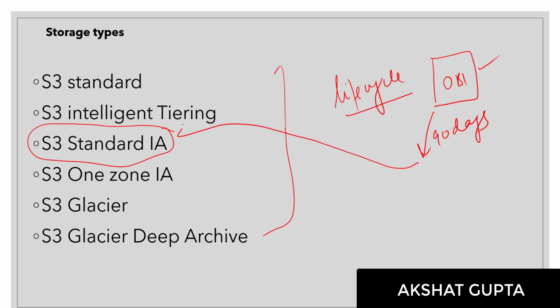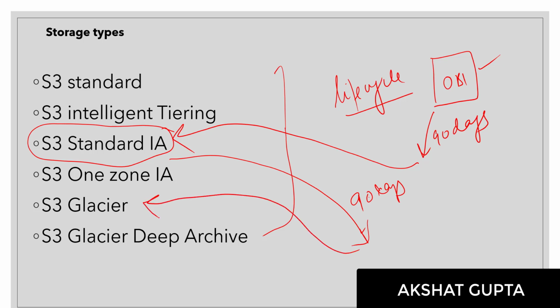Then, if I'm not using it for 90 days again, it would automatically be transferred to Glacier. This is how you can create a particular life cycle. Or 90 days is very less, we can use 180 days. If you are not using it for 180 days, it would automatically be transferred to Glacier. So your budget control happens automatically in the case of AWS. This is very important. You just need to create a life cycle and AWS will do the rest for you.